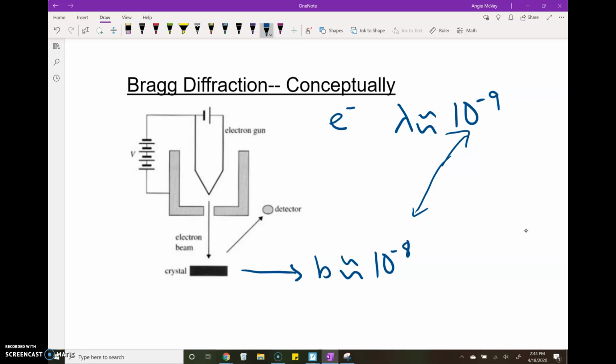If we shoot electrons going about 10 to the 5th meters per second, we should see a diffraction pattern as those electrons travel through this crystal. After they've been created in the electron gun and accelerated through a potential difference, they hit a crystal that has an atomic structure with gaps at about that size.